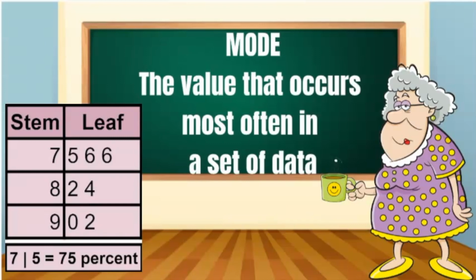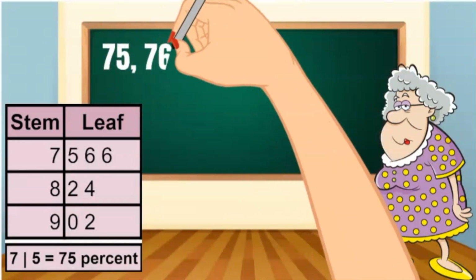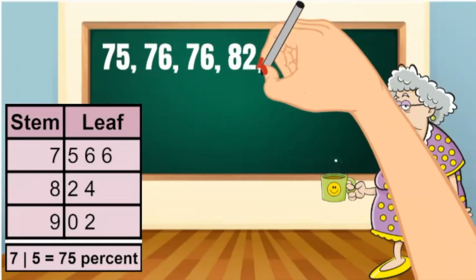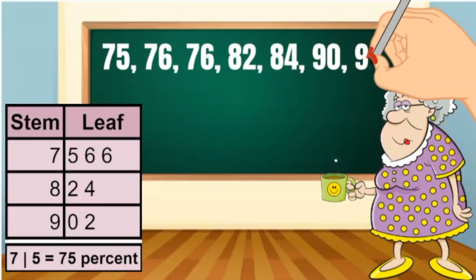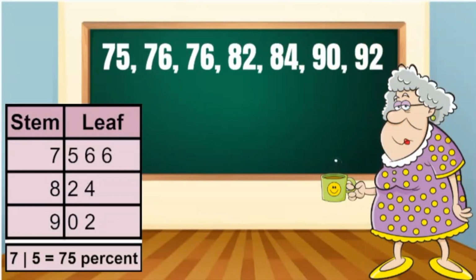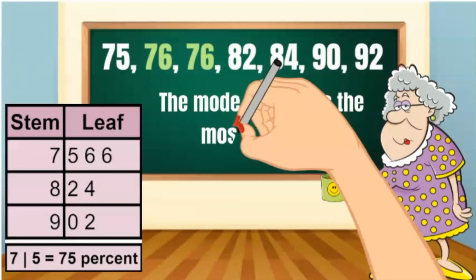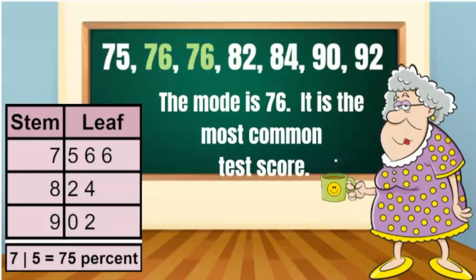The values on the stem and leaf plot are 75, 76, 76, 82, 84, 90, and 92. All of the values occur only once, except for 76. It occurs twice. Since 76 occurs the most often, the mode is 76. It is the most common test score for second period.